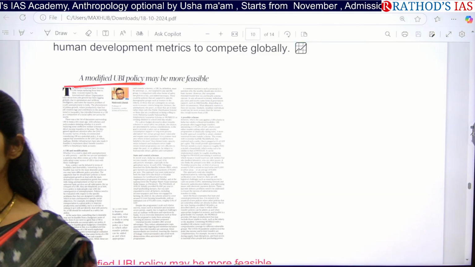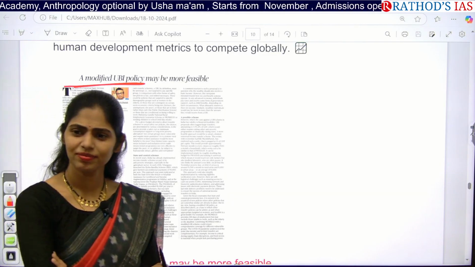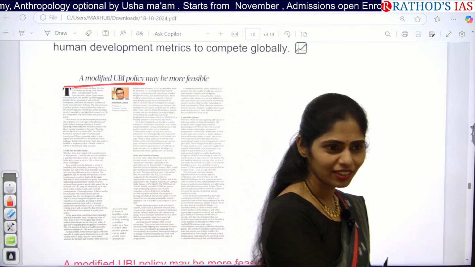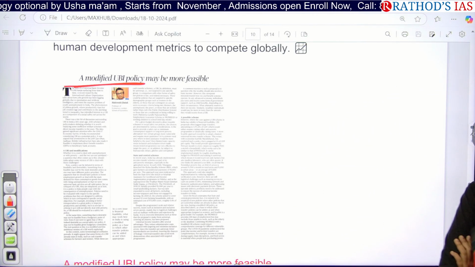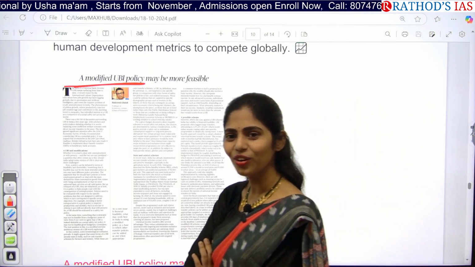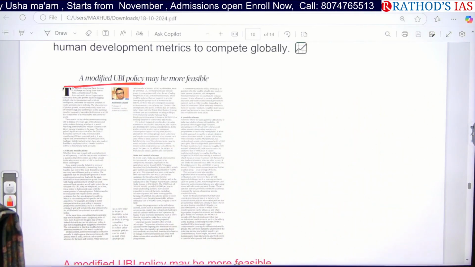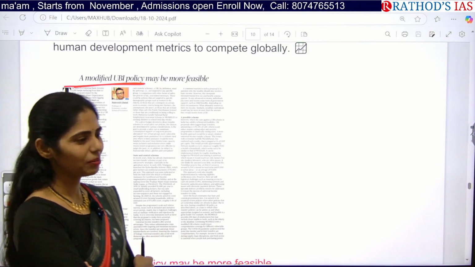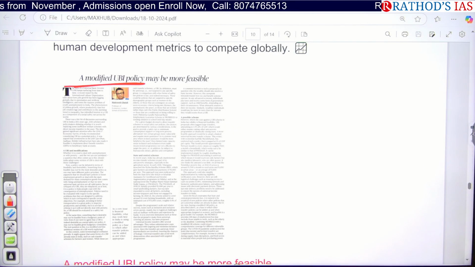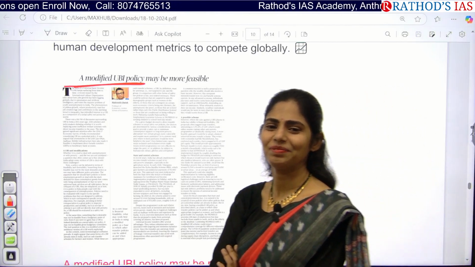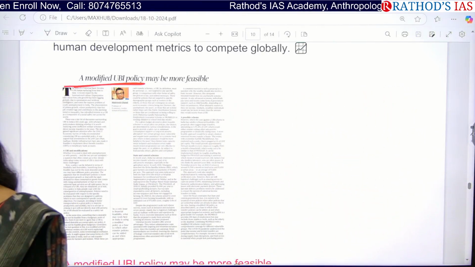Okay, so if the government is giving basic income, will you do work? The government is giving, then why should I work? If I don't want to improve my lifestyle, with the money I'm getting I will have enough food and whatever needs I have. Then why should I work? I don't want to improve my standard. What if I don't want to marry and I don't want to have children? Then what is the case?